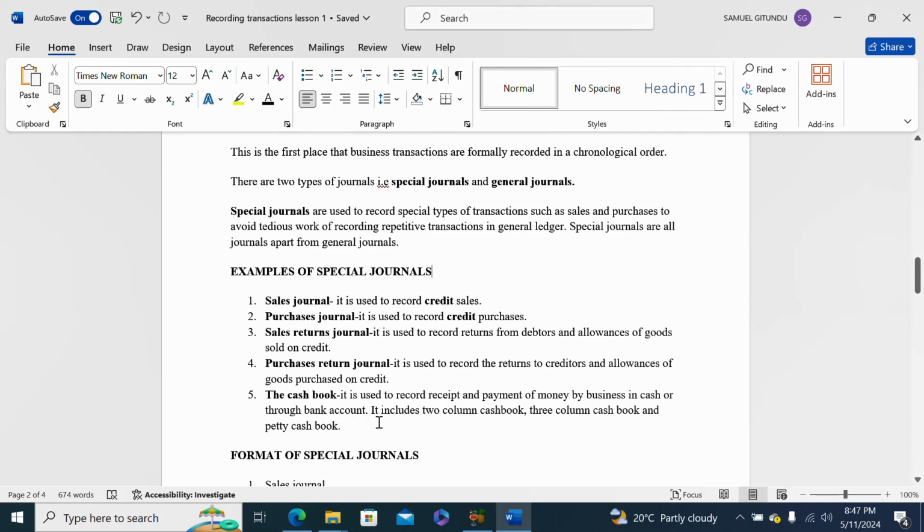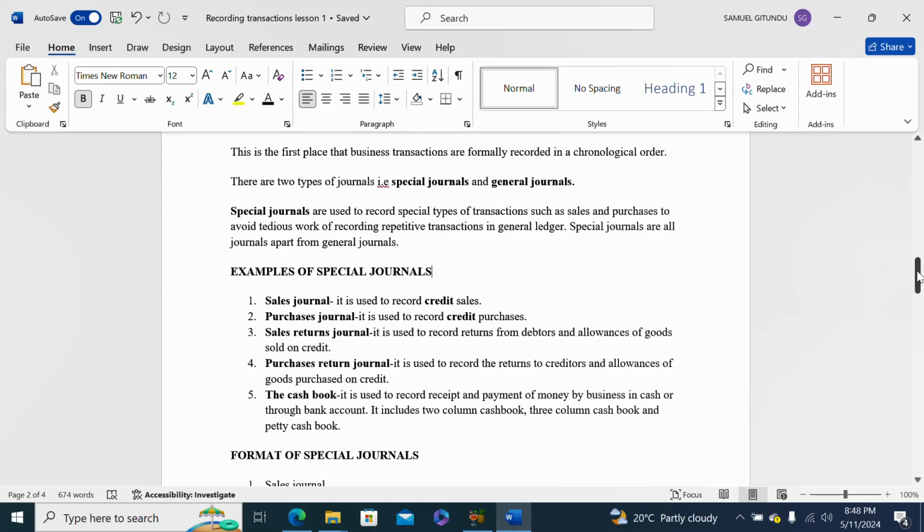And there are three types of cash book. Number one, we have the two-column cash book. We are going to see the format for the two-column cash book. We have the three-column cash book, and we are going to see its format. And finally, we have the petty cash book. We are also going to see the format for the petty cash book.